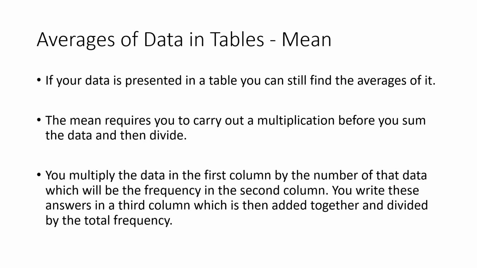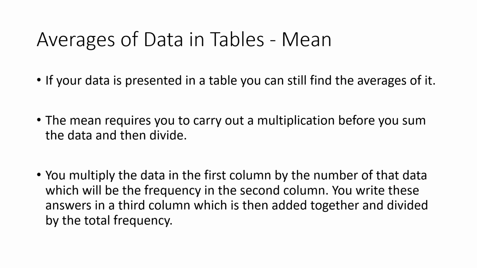Now, if you've got large numbers of data, it's not always possible to write them smallest to largest. So instead of that, what we might well do is tabulate our data and say how many we've got of each number, and that would make it easier for us to actually work with. So you can still carry out all 3 averages on tabulated data.